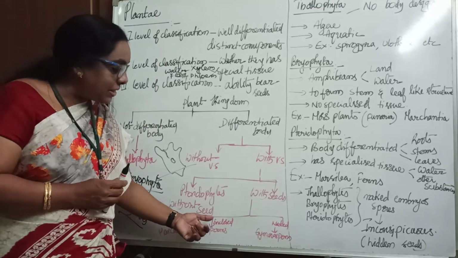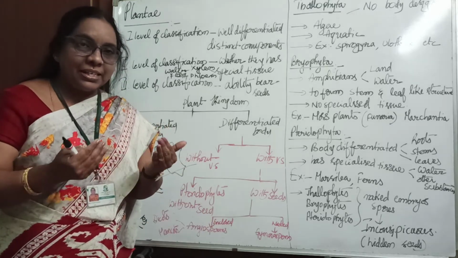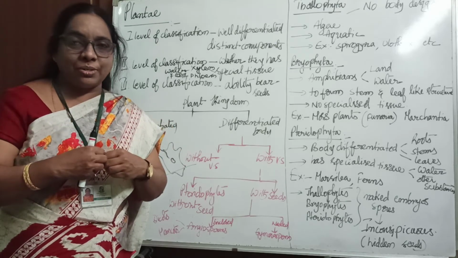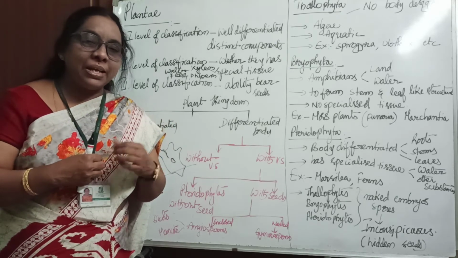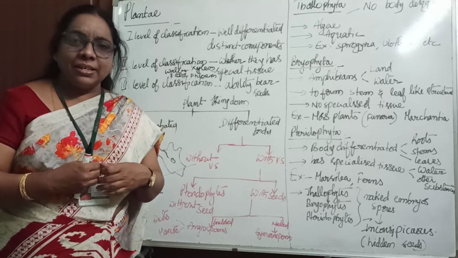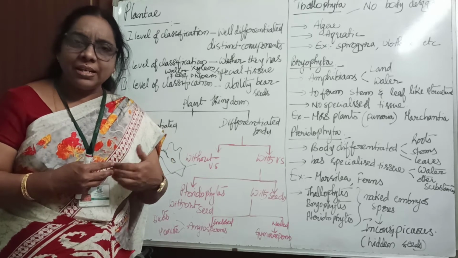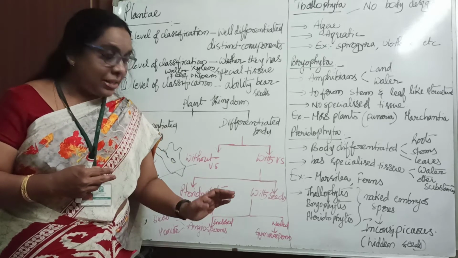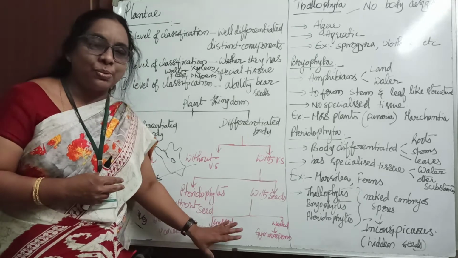Angio means inside. The seed is enclosed inside. For example, mango. Where is the seed? The seed is inside. Guava. Where are the seeds? They're inside. Those come under the angiosperms.